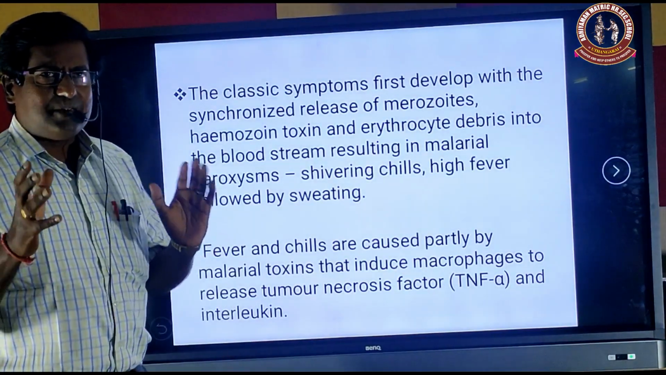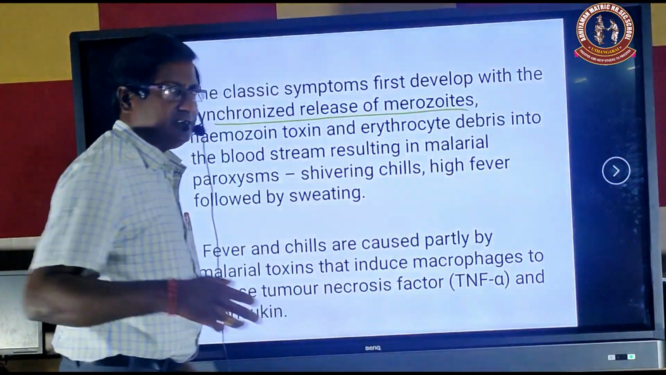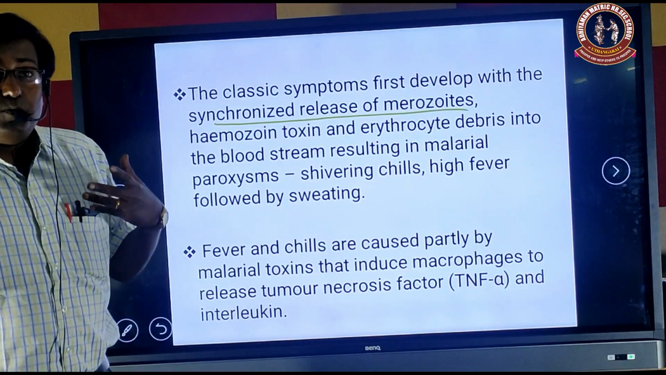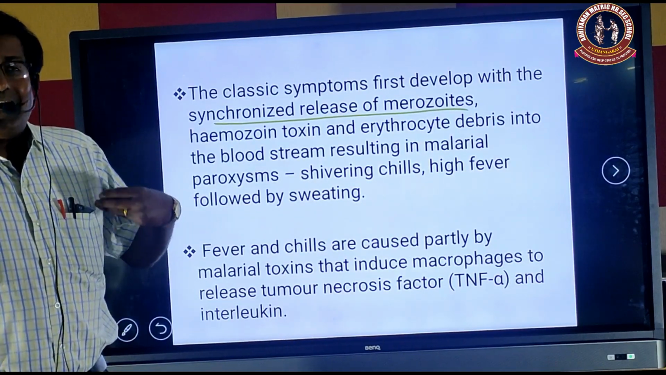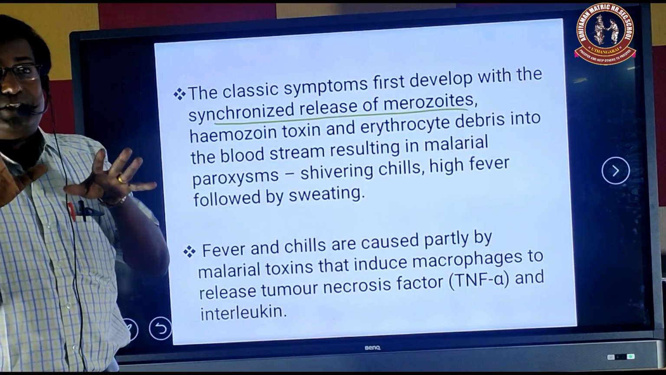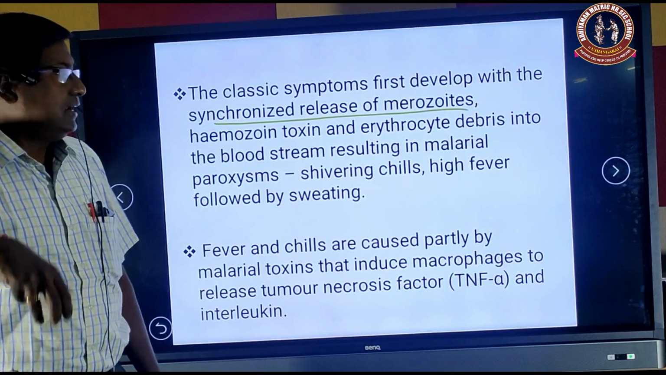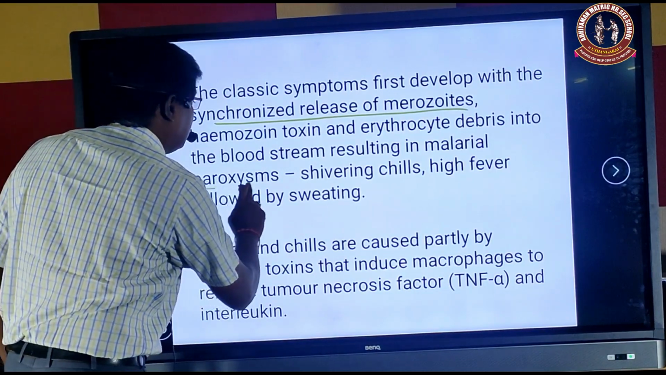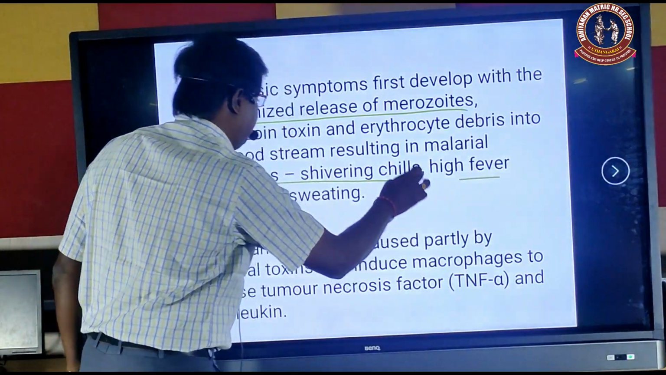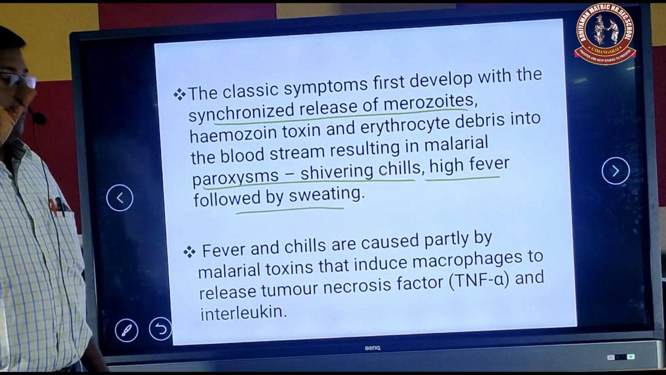But the classical symptom of malaria is the synchronized release of merozoites. The merozoites come from the bursting of the RBC, and hemozoin granules are also released from the RBC. These are toxic granules produced by the Plasmodium parasites. Along with the damaged RBC debris settling in the blood, we see paroxysms, shivering, and high fever followed by sweating. These are the classical symptoms of malaria.